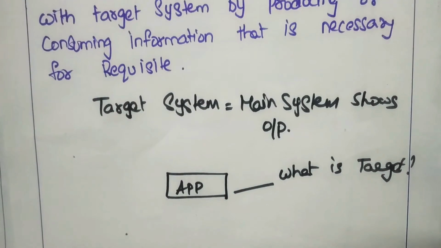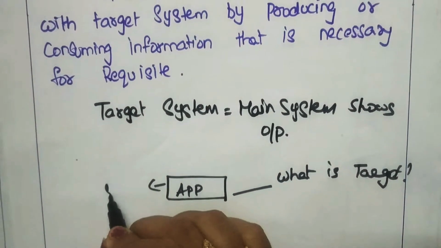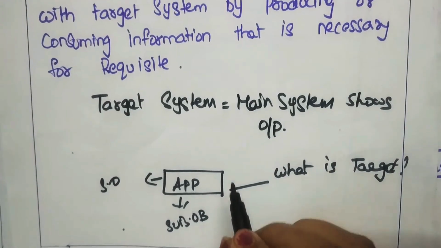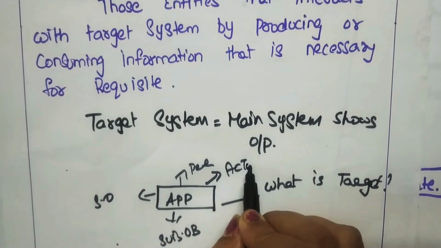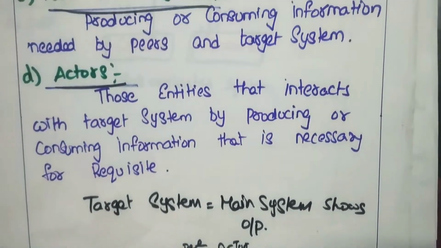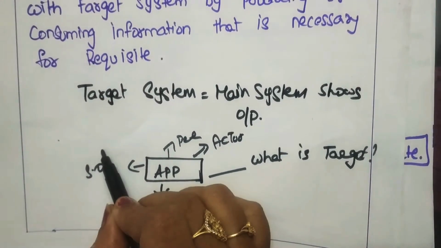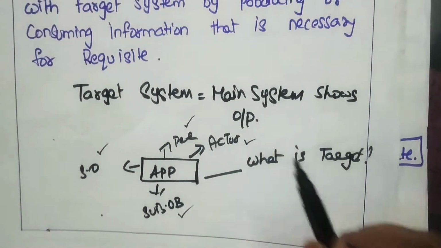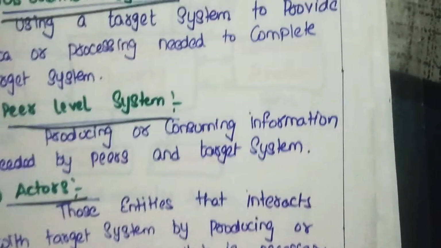Then in that app you have to decide who is the superordinate. For this app we need to know who is the superordinate, who is the subordinate, who is the pair, and who is the actor. Those all should be known to develop a complete app. So to develop an app we need to know the superordinate, the subordinate, the pair, and the actors. So this is the system or the modules of the component.